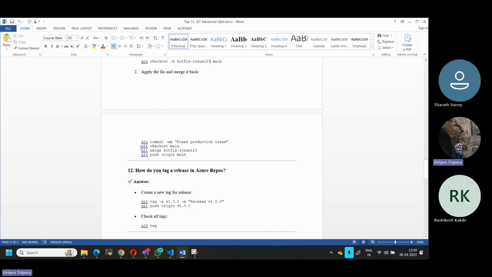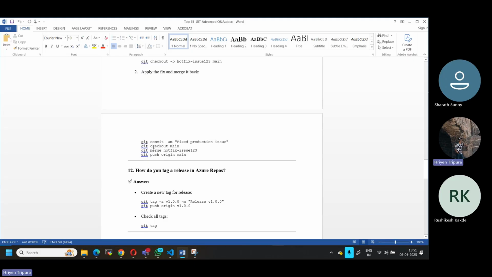Then again I go to git checkout and merge it. This time, normally we would do a pull request, right? But this time I am directly merging the changes to the main branch and then pushing to the remote main. That means instead of a pull request, since it's a small change, I'm merging directly.